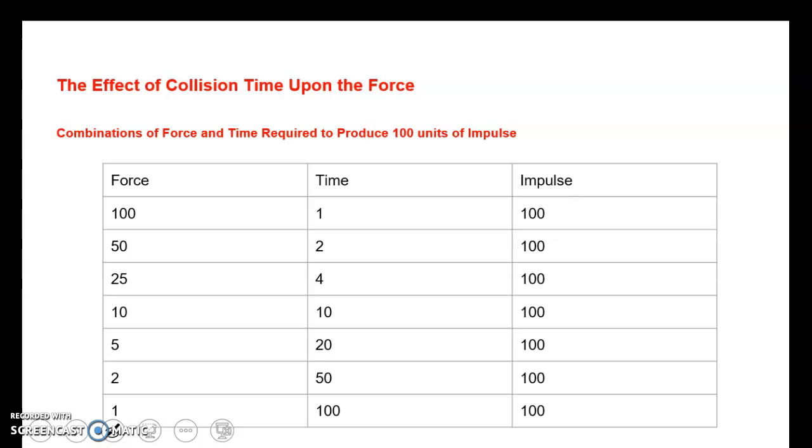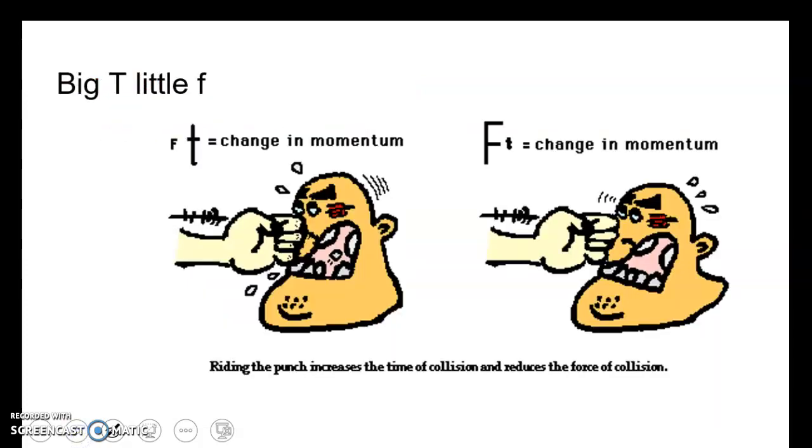So if we want to apply the same impulse as our force goes down, as our force gets smaller, our time has to increase. So as force goes down, time has to increase during the force. You have to apply the force for a longer period of time to get the same impulse. Big T, little f, right? And so we're going to look at time and force here.